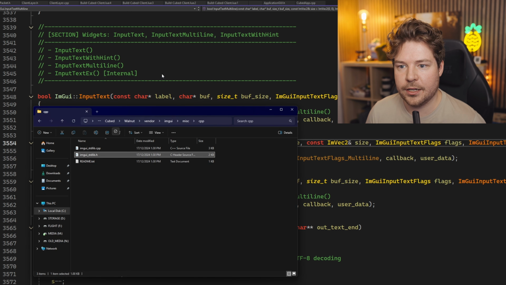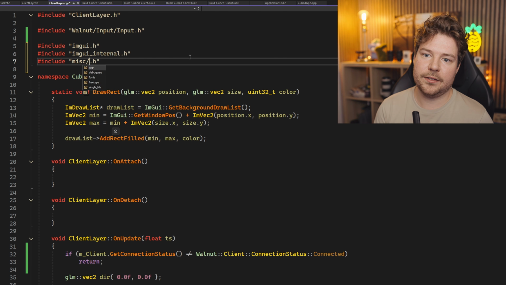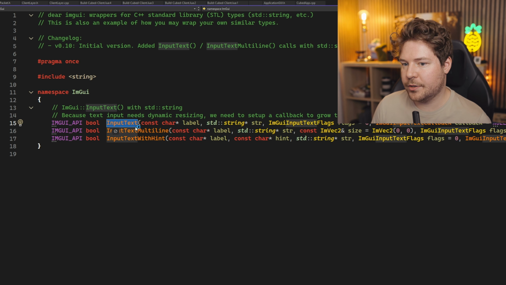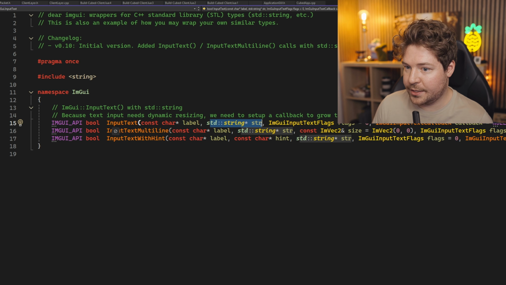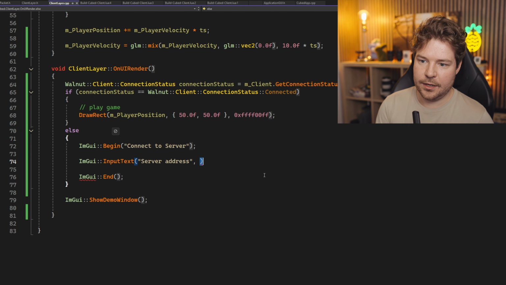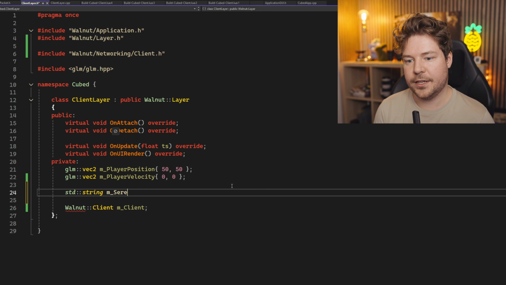which is really not letting me drag anywhere. Nice. Anyway, it's in imgui misc cpp. So if we include imgui, maybe it's just in misc cpp, and then stdlib.h, then you can see it lets us do an input text with an actual std string, which is cool, right? So that's what I'm gonna do, and we need this to be persistent anyway, so we'll just say server address.